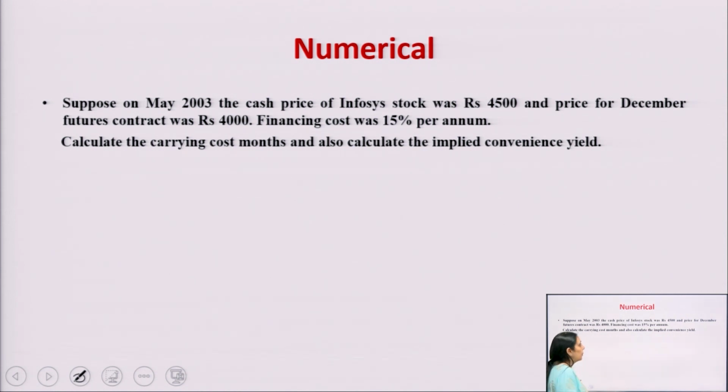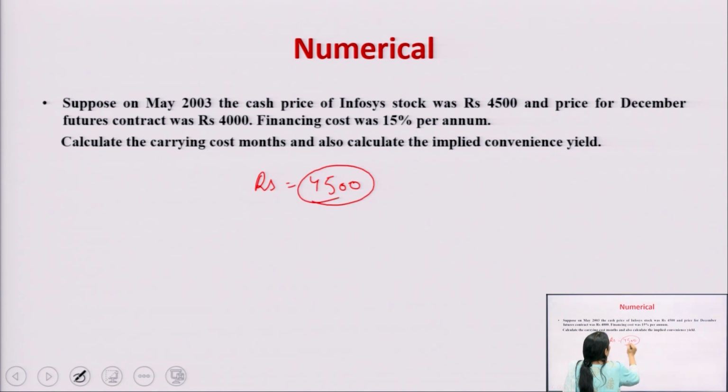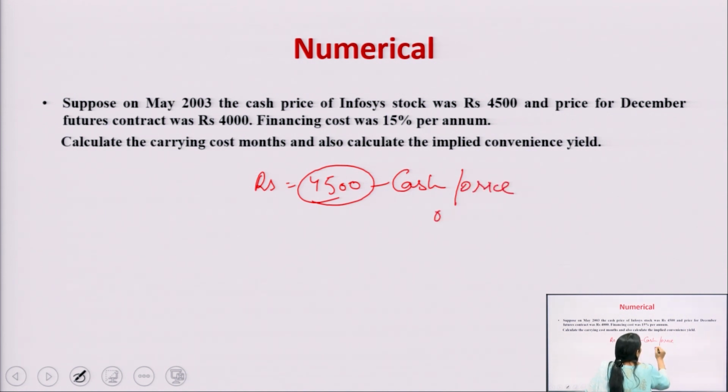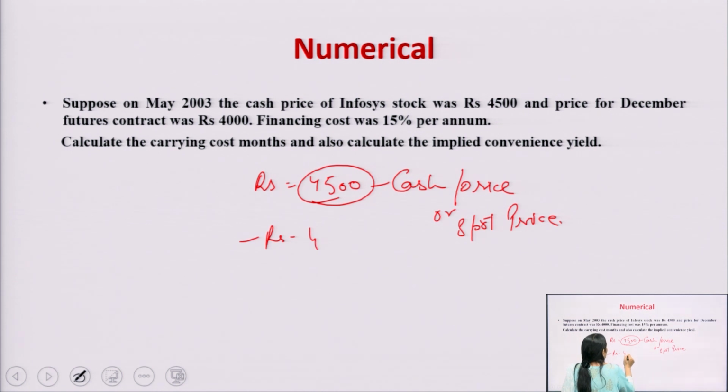Again, the cash price of the Infosys stock was given, which is rupees 4,500. This is the cash price, which we can also call the spot price. And the price for the December future contract was given, this is rupees 4,000.